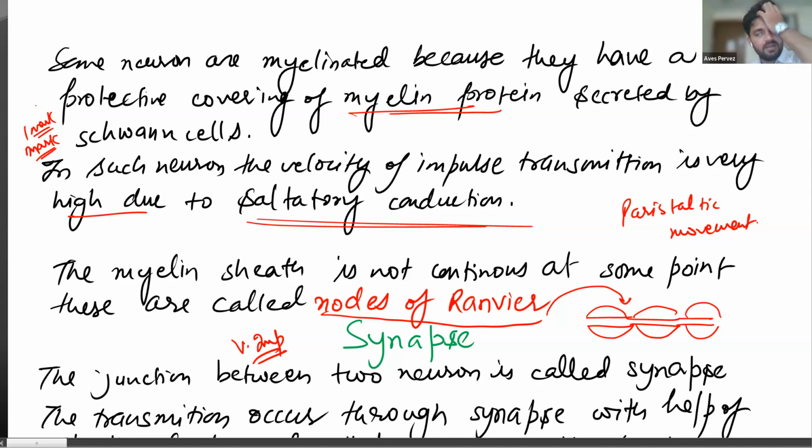Got it? Electrical impulse is converted into chemical impulse. So where is it being converted?